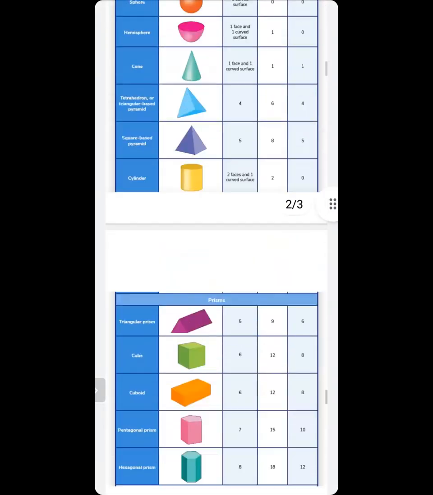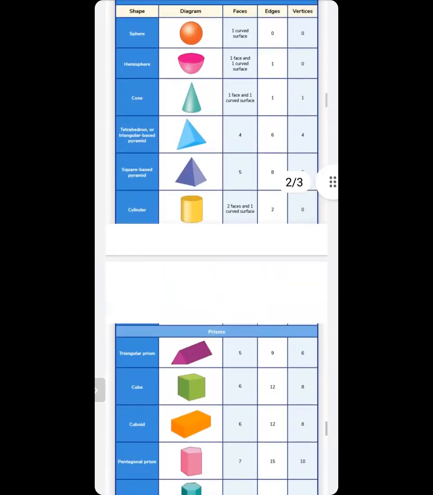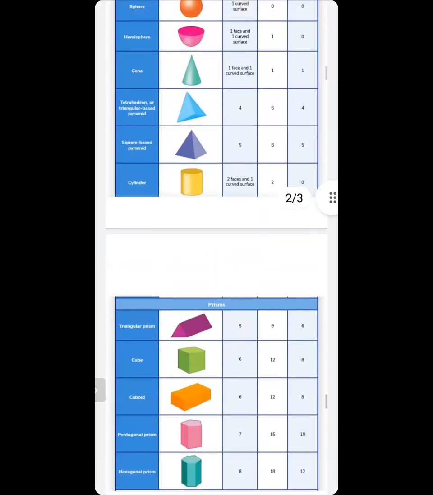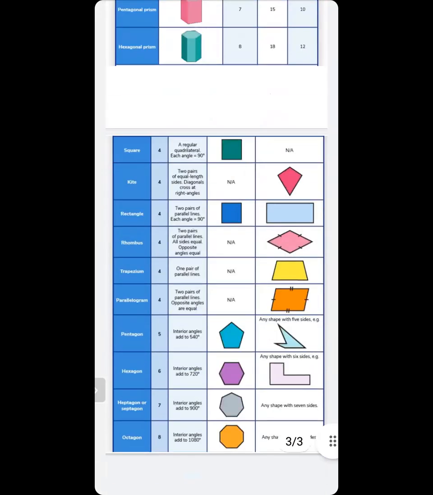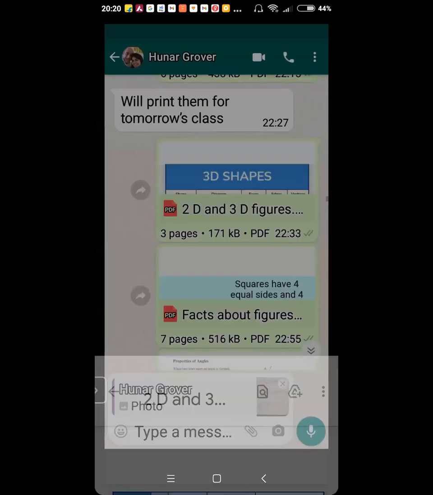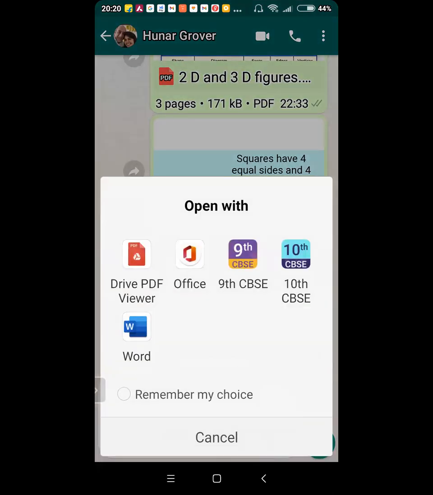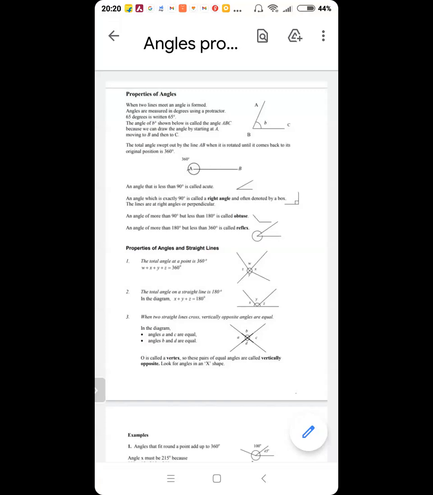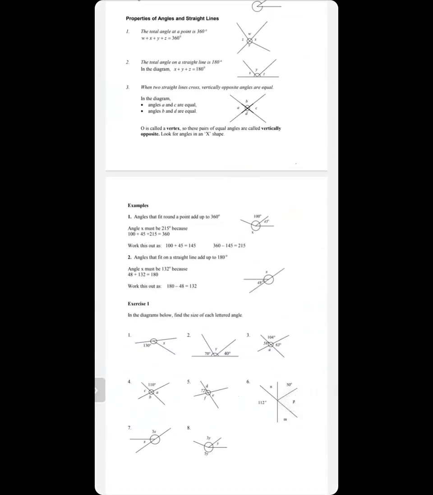Fair enough. So 3D shapes, get all these faces, edges, and vertices going. Okay, sir. So then angle is not there? Is angle there tomorrow? I don't think so, but I think there is going to be angles.